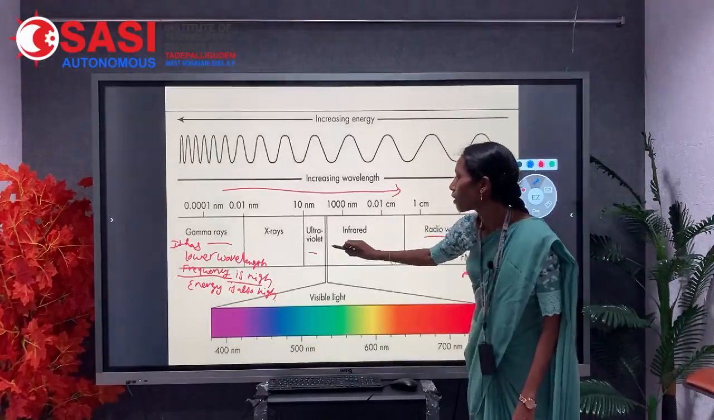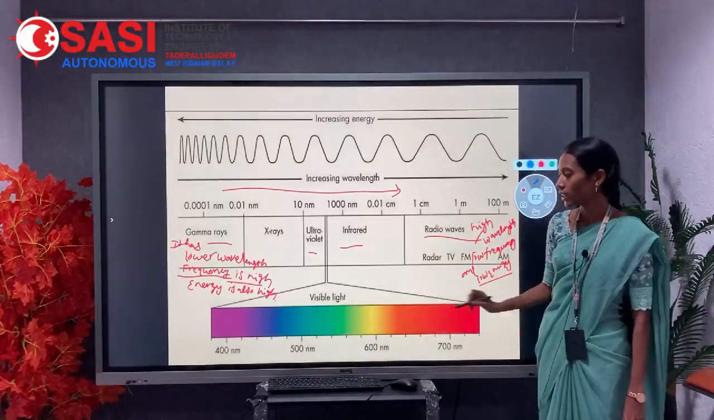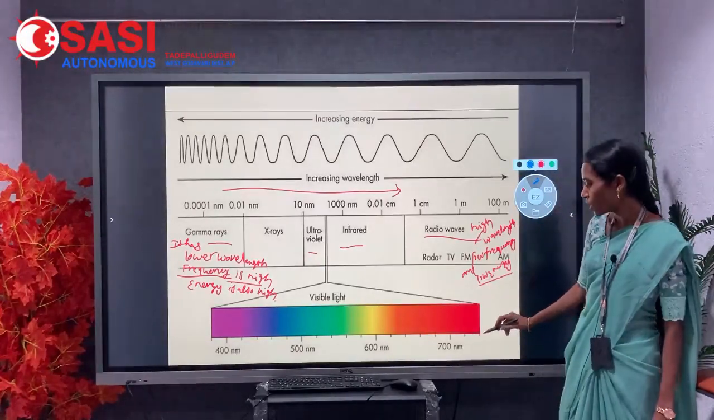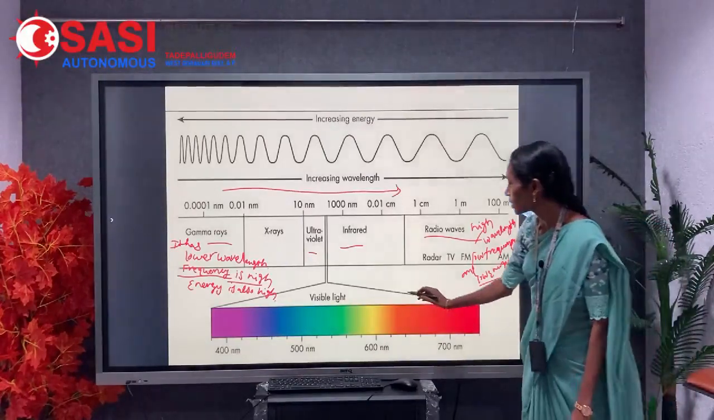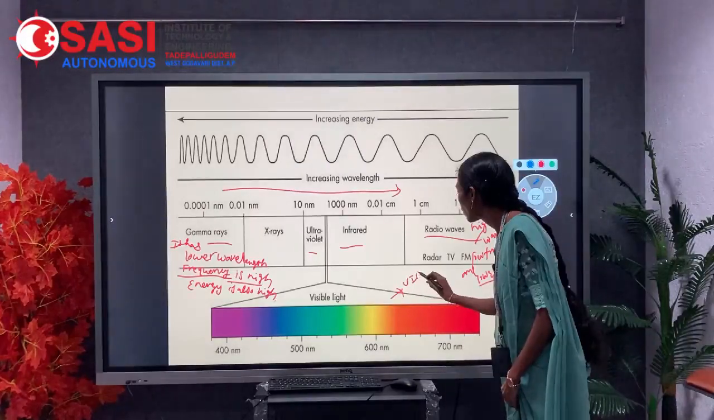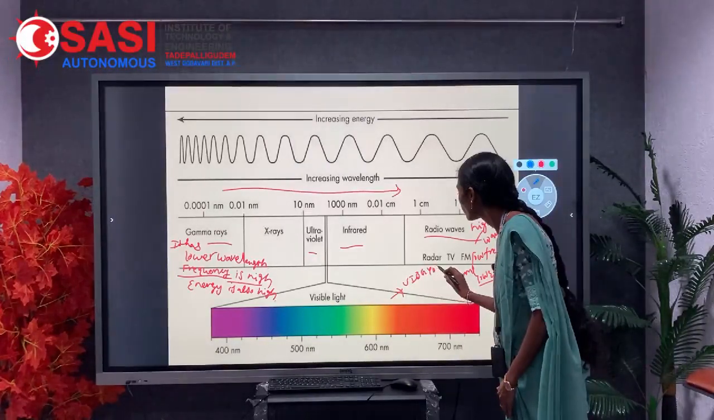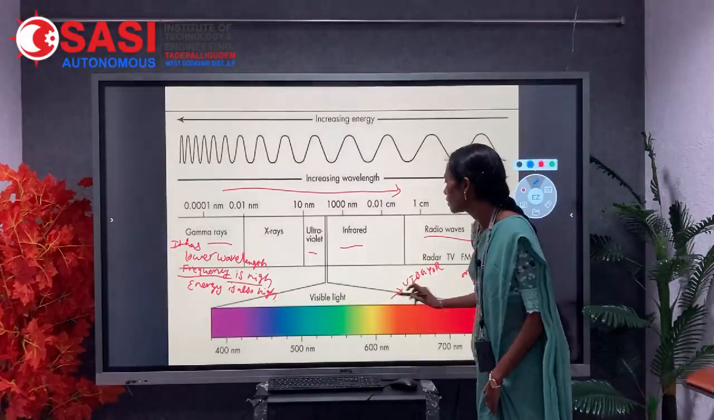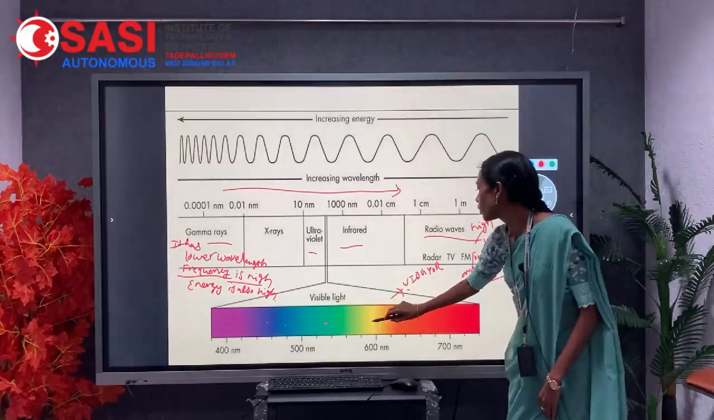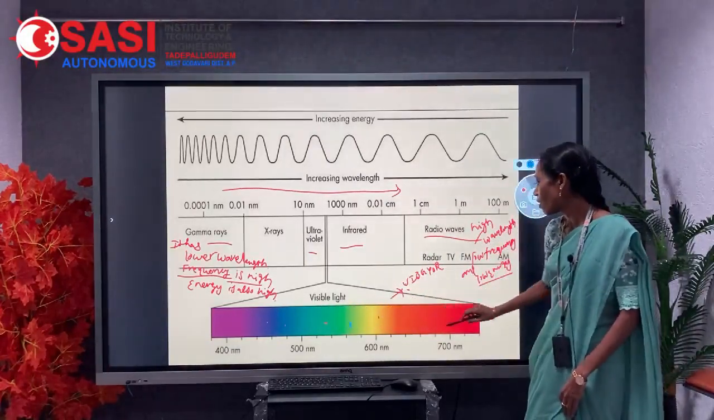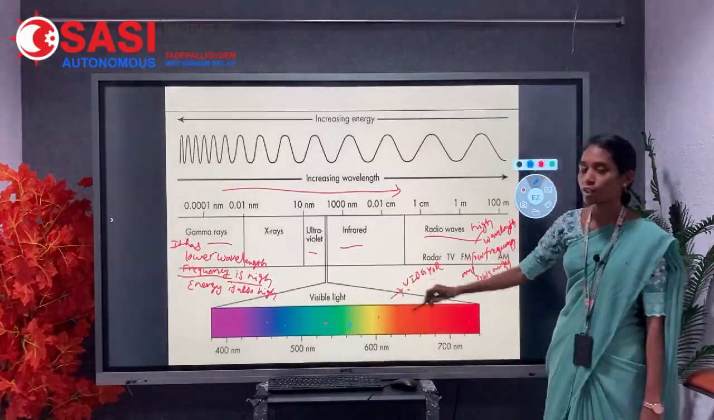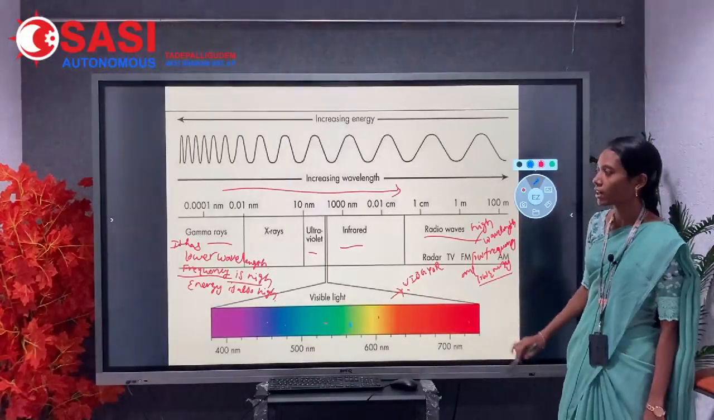In between the ultraviolet and infrared region, there is a visible region with the range of 400 nanometers to 700 nanometers. We can easily remember the colors by VIBGYOR: violet, indigo, blue, green, yellow, orange, red. This is the visible region with the range of 400 nanometers to 700 nanometers.